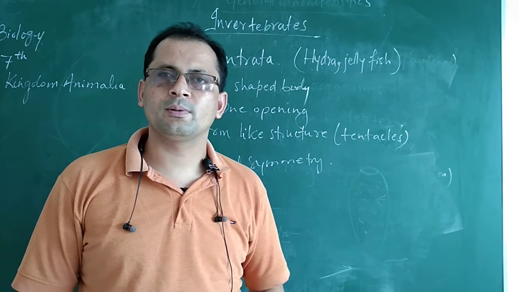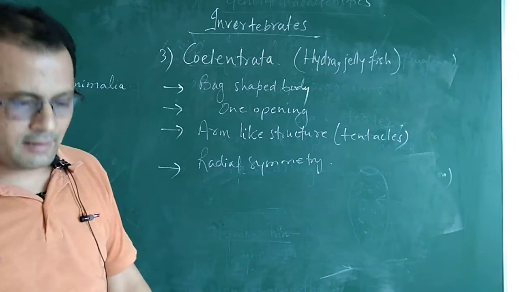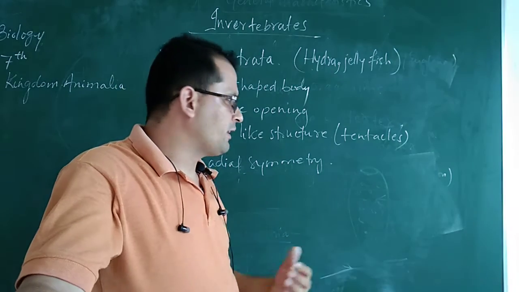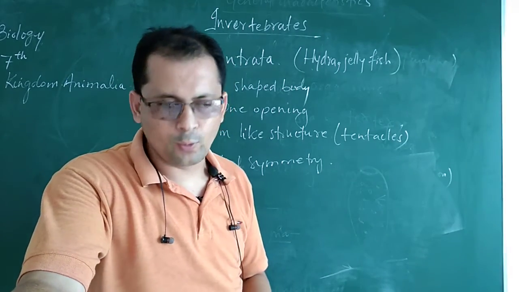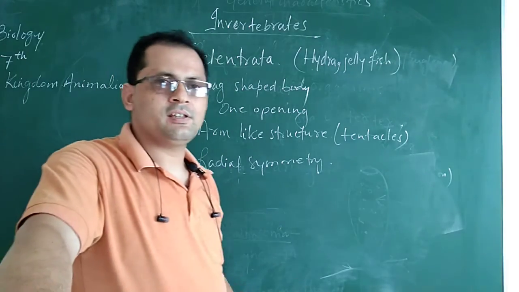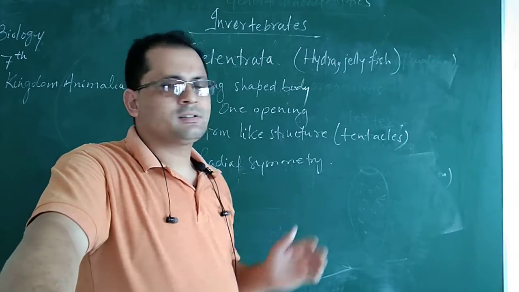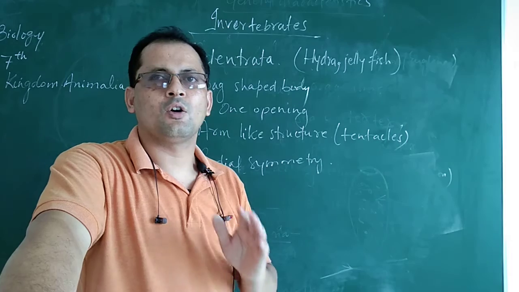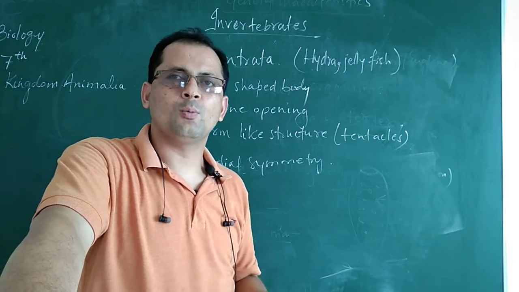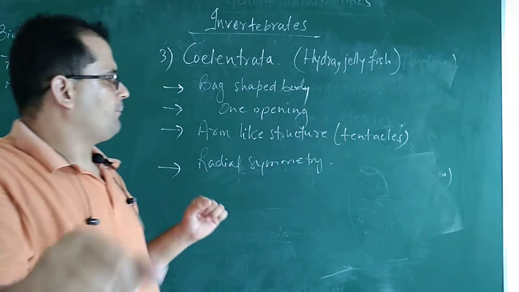Only a single opening is present, and this opening serves as both mouth and anus. It means that through this hole the organism takes in the food, and through this same hole it excretes the waste material. So the organisms in this group have a common, single opening, and it acts as both mouth as well as anus.